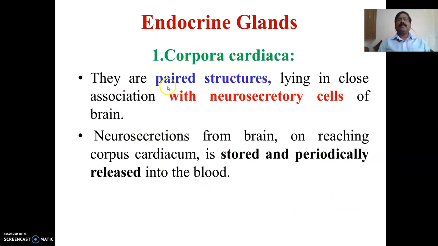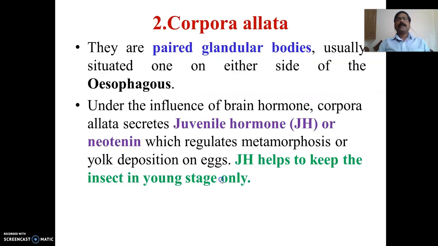Then coming to endocrine glands, this also we have already discussed. Corpora cardiaca are paired structures which are closely associated with the neurosecretory cells. The main function is that it is a storage organ, wherein it stores the hormones or secretions coming from the neurosecretory cells, and then these secretions will be released into the blood.